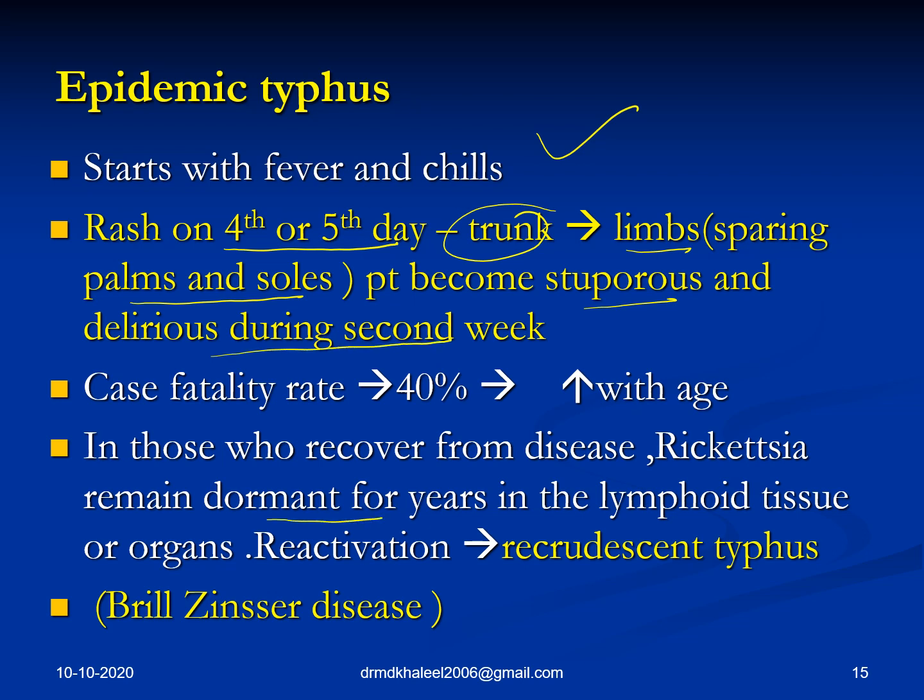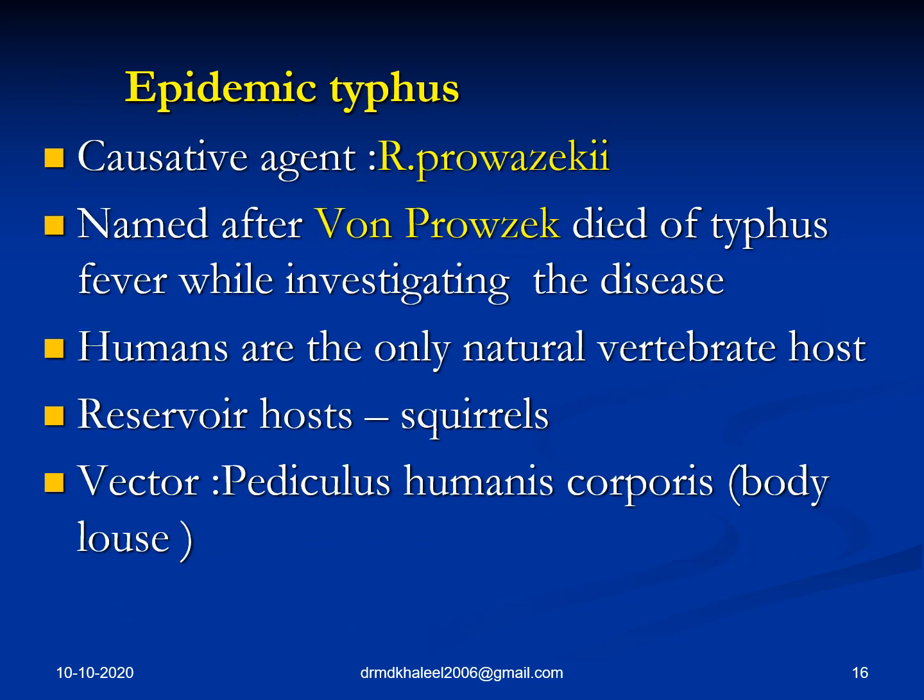It remains dormant for years in the lymphoid tissue. Reactivation can occur. There are chances of reactivation or relapse, as you have seen in malaria with Vivax and Ovale. That is called recrudescent typhus. It's also called Brill-Zinsser disease because they discovered it. I repeat again, there are chances of relapse or reactivation because this rickettsia remains dormant for years in the lymphoid tissue. And this recrudescent typhus is called Brill-Zinsser disease.